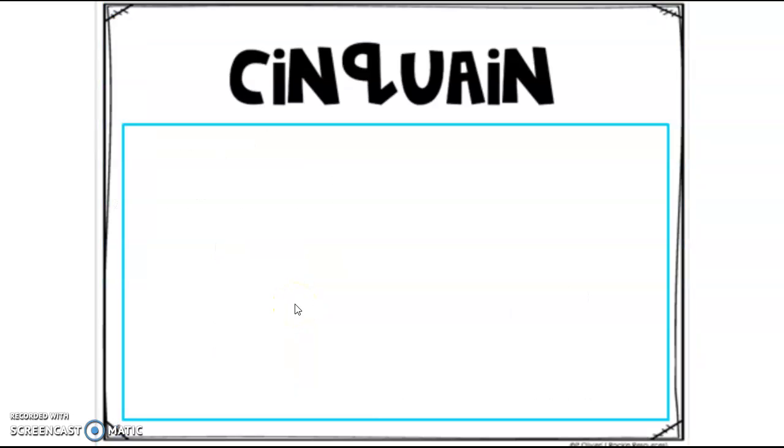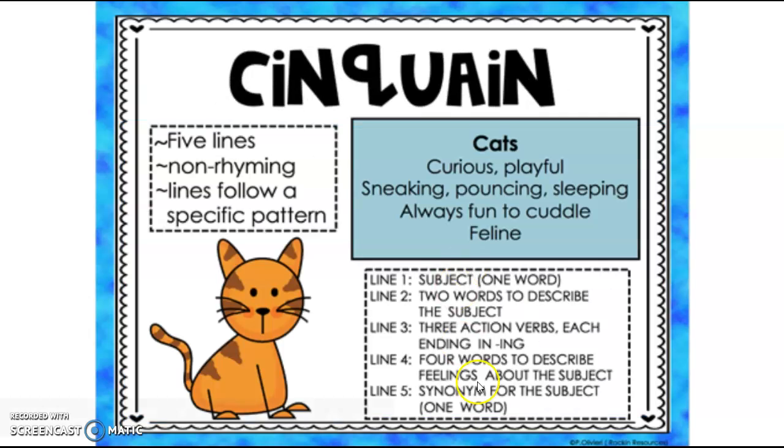So on this slide, you are going to write your own cinquain. You can flip back and forth between this slide and the last slide. That way you have the steps on how to successfully write this cinquain.